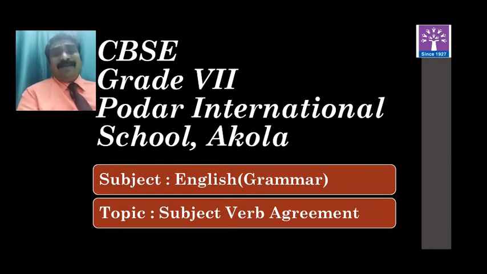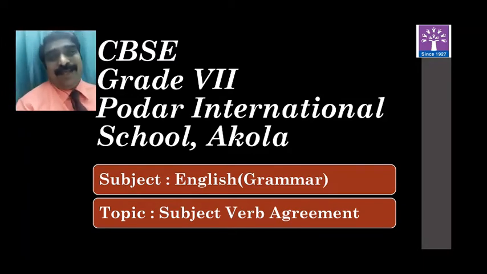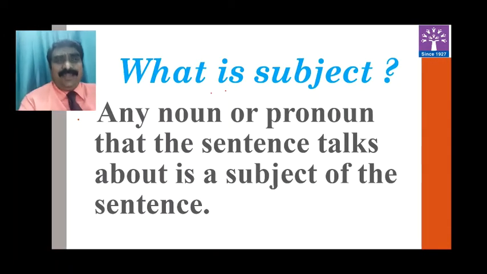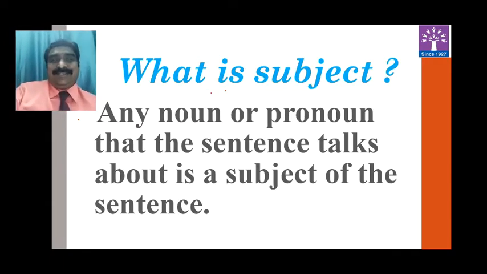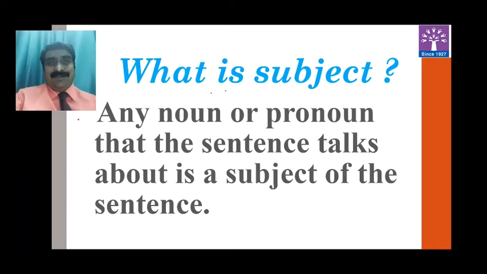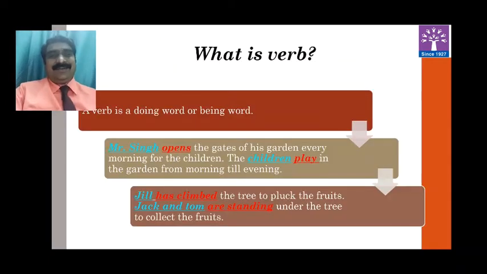It's very simple. Whenever we write a sentence, you need to write about something or someone. That something or someone is usually a noun or pronoun, and that's why we can say a noun or pronoun that the sentence talks about is the subject of the sentence. Then you may think, so what is a verb? Verb is very easy. A verb is a doing word, action word, or being word.